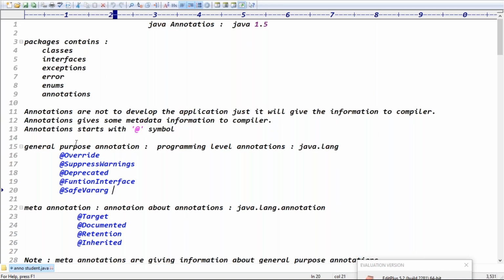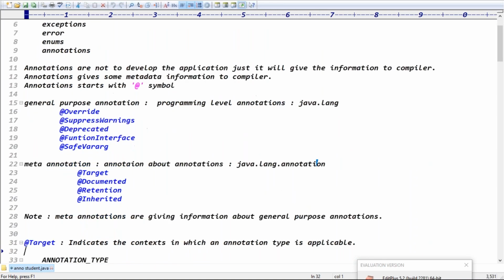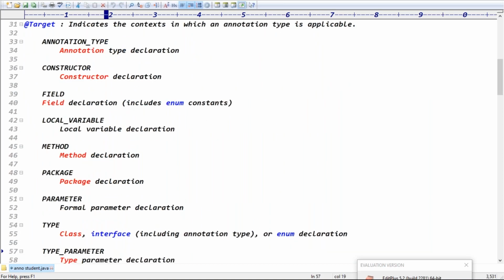General purpose annotations belong to the java.lang package. These are called meta annotations, and meta annotations belong to the java.lang.annotation package, right? Two things are important here: Target and Retention. Target means at what level the annotation is applied: method level, constructor level, field level, local variable level, or parameter level.